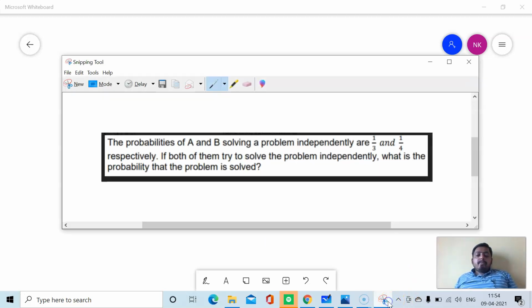The question is, the probabilities of A and B solving a problem independently are 1 upon 3 and 1 divided by 4 respectively. So the probability of A is 1 upon 3. That means out of 3 times, there is a chance that he will solve the problem only once. Similarly, out of 4 times, B will solve the problem only once. That is the probabilities. If both of them try to solve the problem independently, what is the probability that the problem is solved? That is the question that is asked.